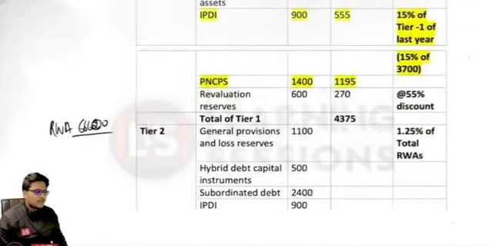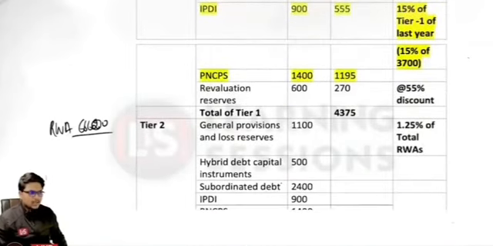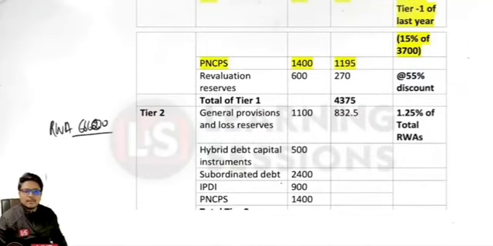So from here, what part can be considered under general provisions and reserves? It is limited to 832.5. Are you getting this particular point? And after that, it is related to hybrid debt capital instruments. So this amount will be considered as such, so it is equal to 500.